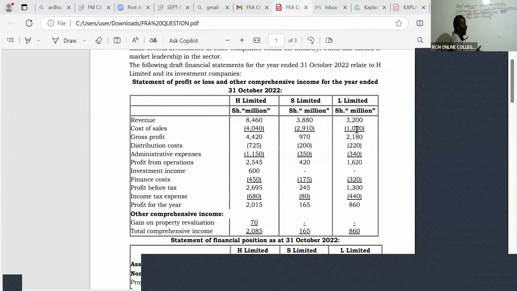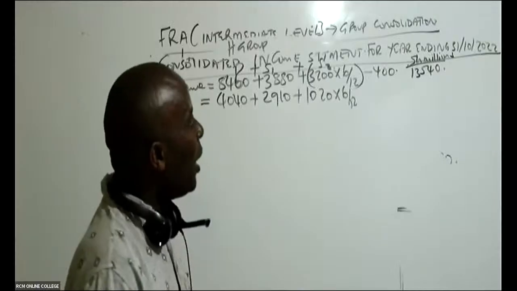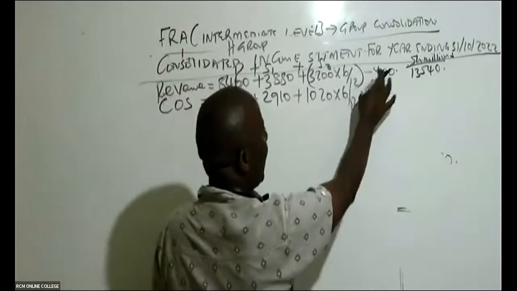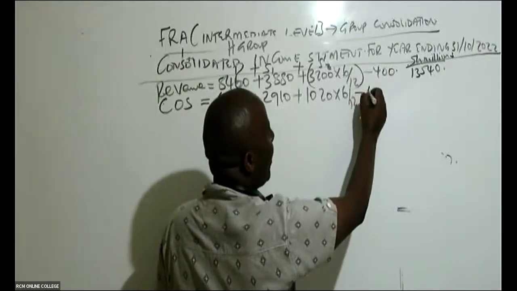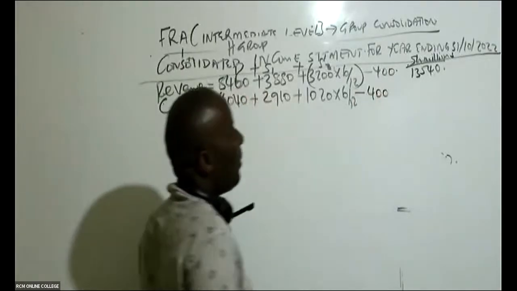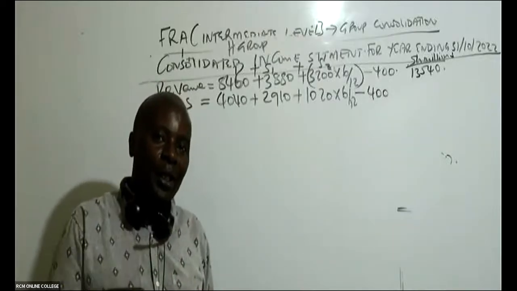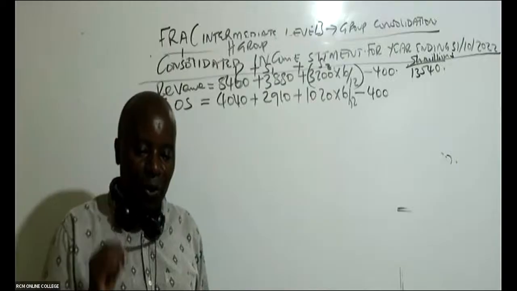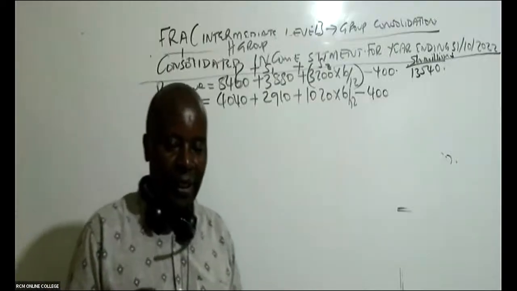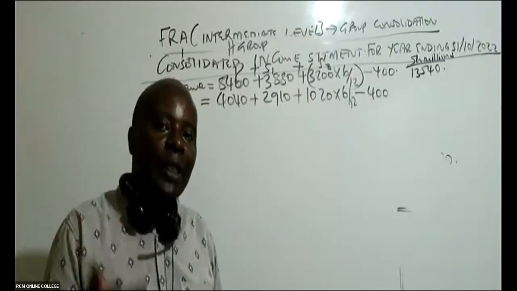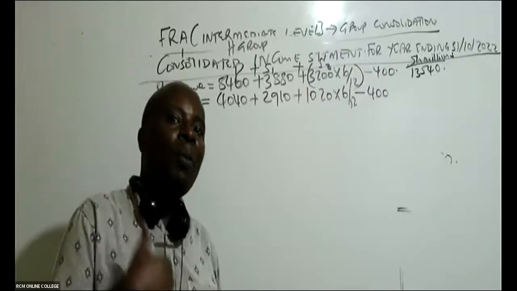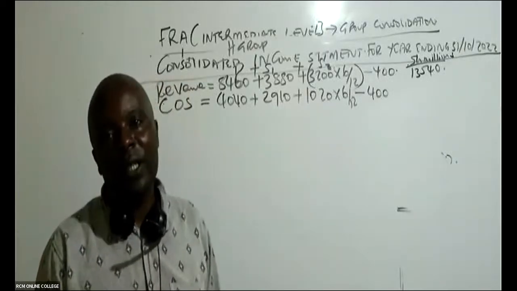And then the first thing that I do, ladies and gentlemen, when I'm doing my consolidated cost of sales, I must come and subtract, just like I subtracted here. I must subtract any internal sale. Any internal sale must be subtracted. Remember, in cost of sales, how do we get cost of sales? Opening stock plus purchases minus closing stock.